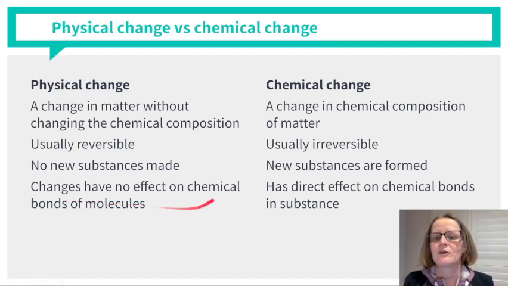Contrast this with a chemical change. A chemical change does change the chemical composition of matter, and usually it is irreversible, or at least very difficult to reverse. New substances are made, and it does have a direct effect on the chemical bonds in a substance. In other words, the atoms have rearranged and changed partners, and they are now bonded to something different inside the molecules.